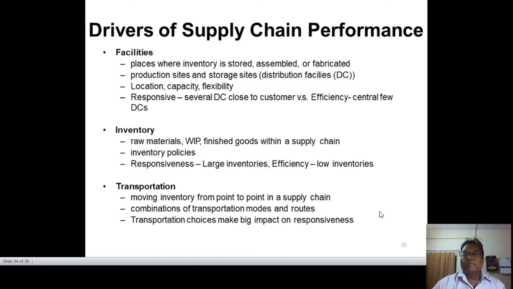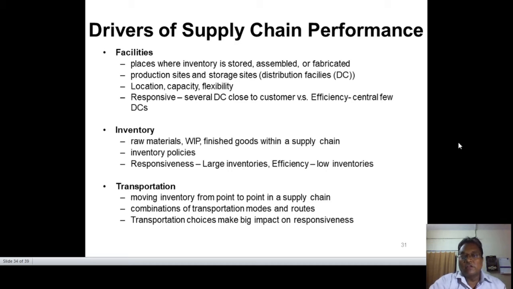In this, we have developed an inventory policy, and we have to give down the responsiveness. That can be large inventories for efficiency, and low inventories. So if we have to look at the measurement, we should manage our inventories as low inventory comes down. At the time of production, the large inventories will come down. At the time of a shutdown or whatever, the inventories can be low.